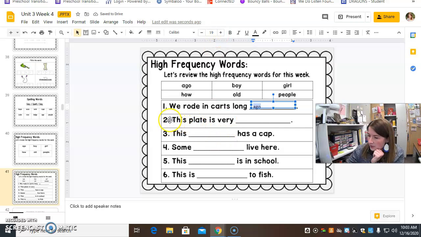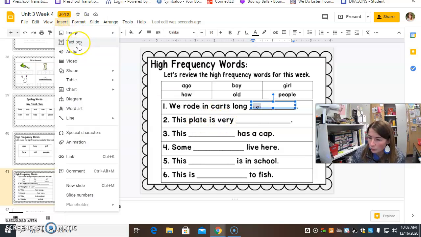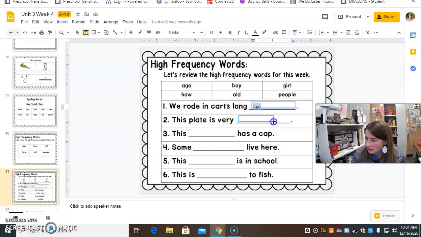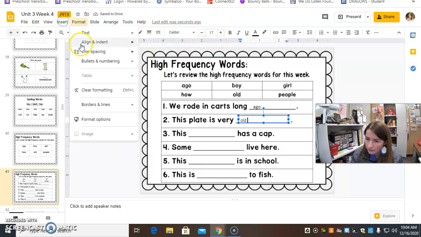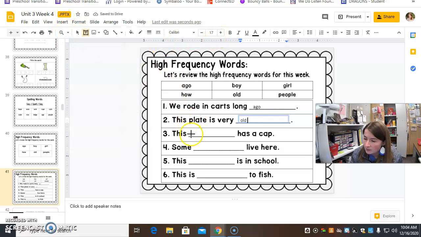Okay, so the next one. This play is very, what do we use? This play is very old. Good job. This play is very old. This blank has a cap. We're going to use, we already used old and ago. So how, boy, girl, or people.